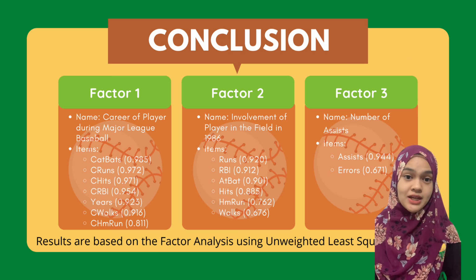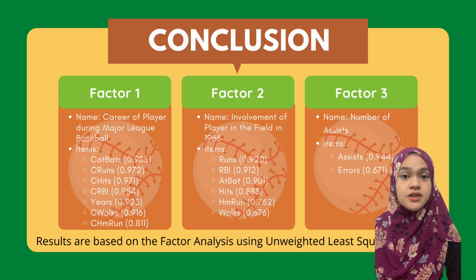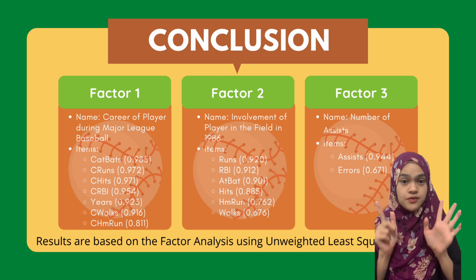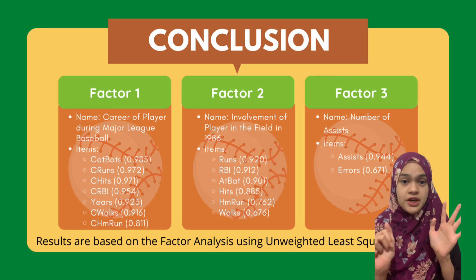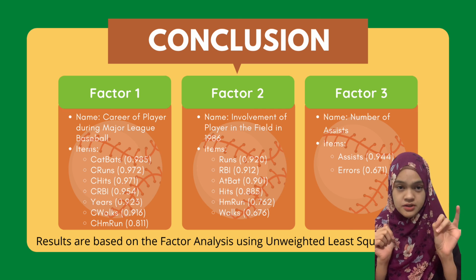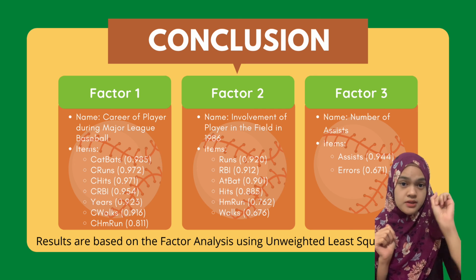To conclude our findings, Factor 1 is named career of player during Major League Baseball. There are 7 items in the factor, which include career at-bats, career runs, career hits, career runs batted in, years, career walks, and career home runs.